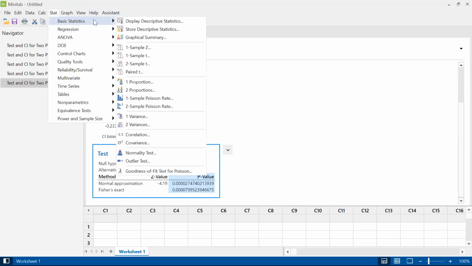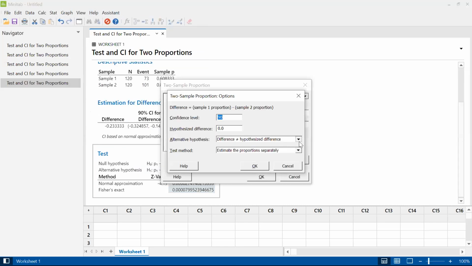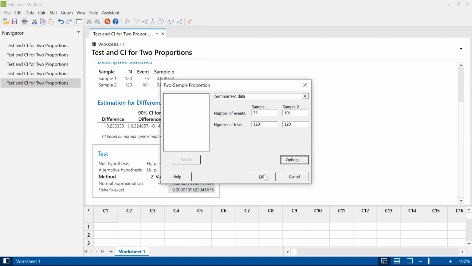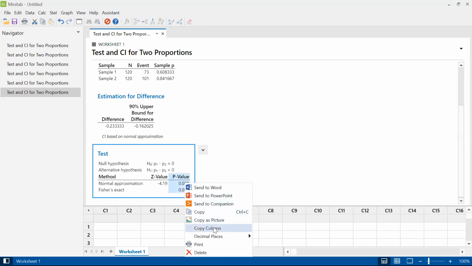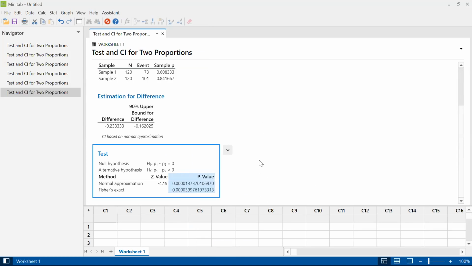But let's redo this with the alternative hypothesis that is specifically focusing on, is the old one lower than the new one? Okay, so I chose less than here because group 1 is the old procedure, group 2 is the new procedure. If group 2 is better, then group 1 is smaller than group 2. That's what came out of our sample, but we want to know, is that difference statistically significant? So scroll down to our p-value. Again, it's 0 to 3 decimal places, so very strong evidence.